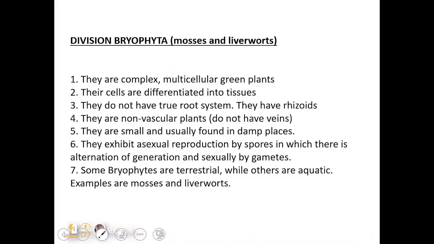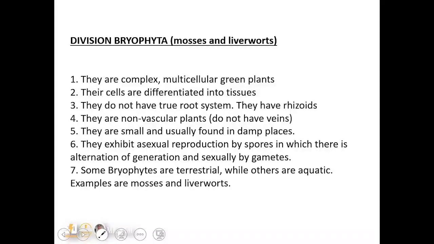Then we have division Bryophyta. Under here we have the liverworts and mosses. Now they are complex multicellular green plants and their cells are differentiated into tissues. Remember, the Thallophytes, their cells are not differentiated into tissues, but the Bryophytes, their cells are differentiated into tissues. That means their cells are specialized. Now they come together to work on a specific function. And then they do not have true roots.